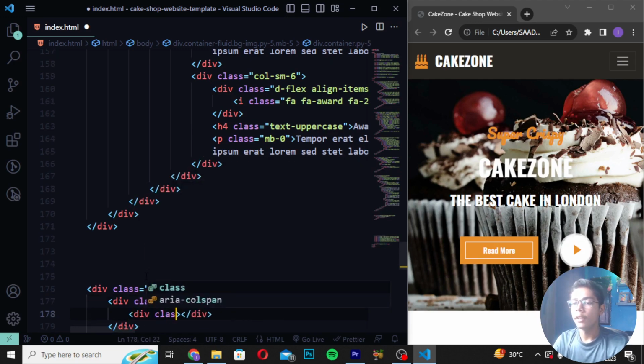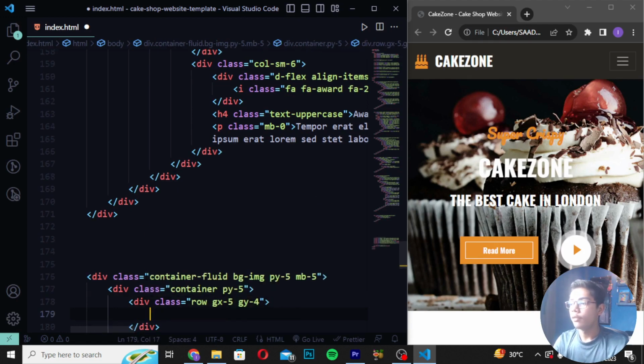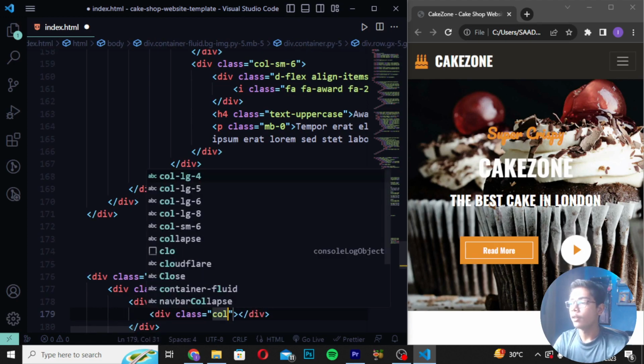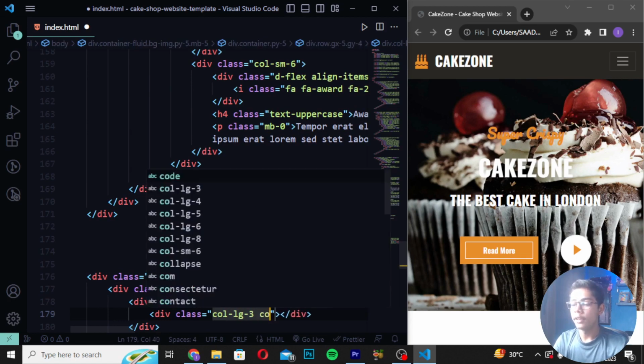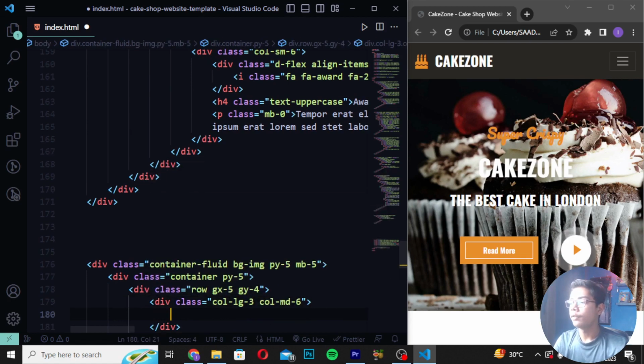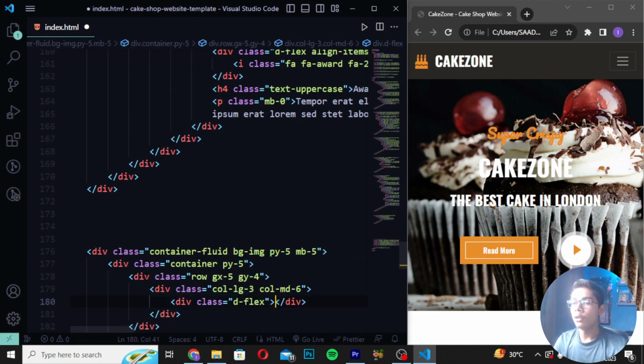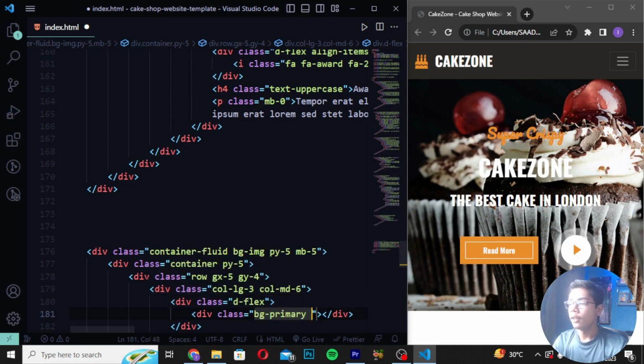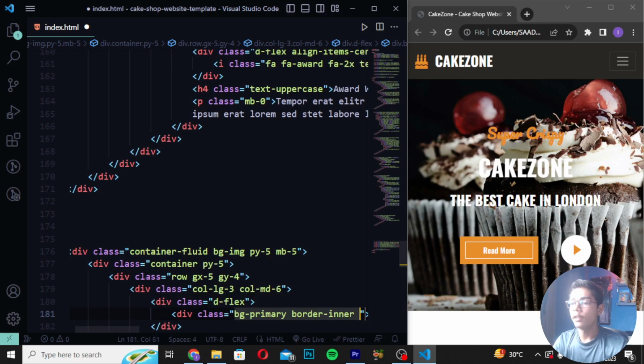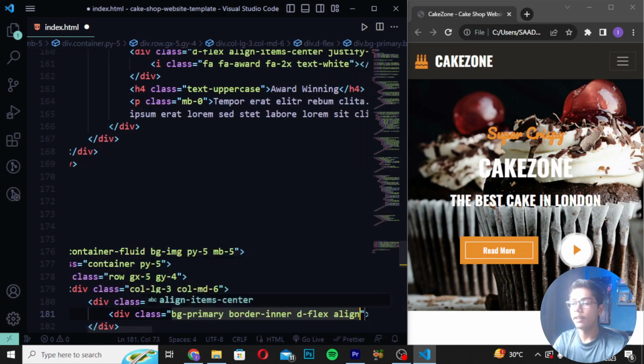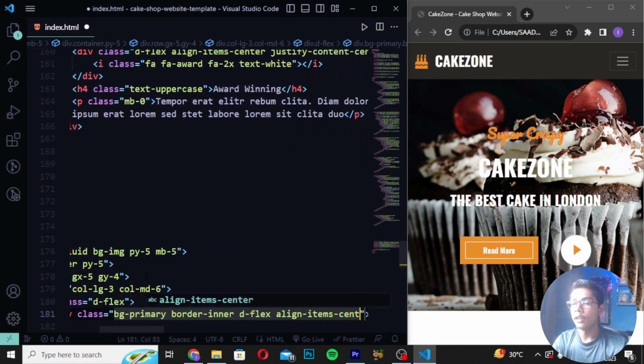Then you have to write here div class row and I will be now writing gx5 like this and write here gy4. Then you have to create here div class and I will be now writing here col-lg3, create col mt6. Now you have to just move down and write here div class d-flex. Then I will be now doing one thing, I'll be moving down and then here I will be writing div class again, and here you have to write bg primary and write here border inner. Then you have to write here d-flex and create align items in center.